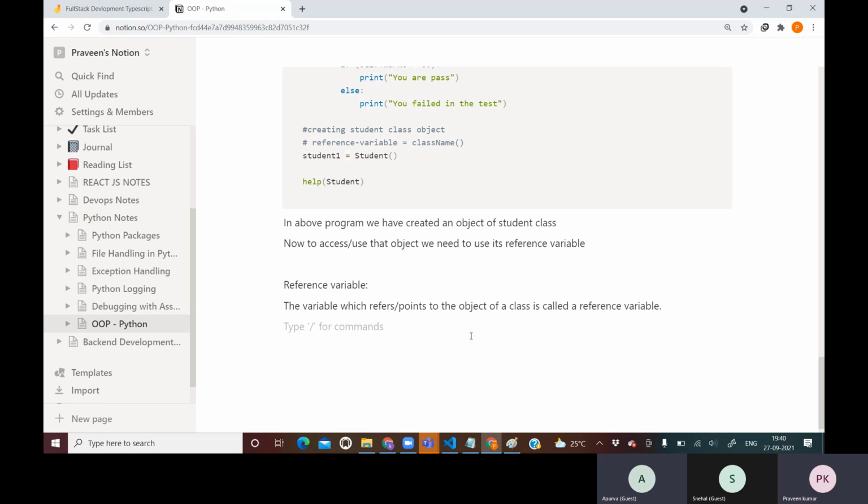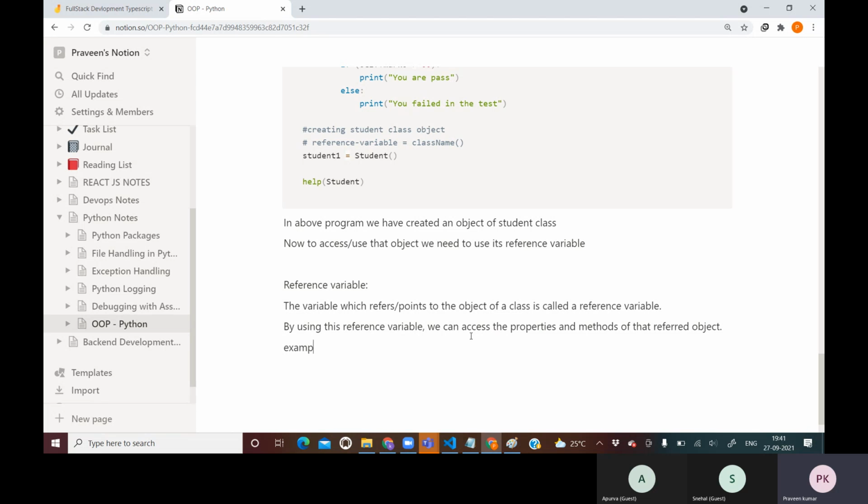Yes, sir. So now what can we do by using a reference variable? By using this reference variable, we can access the properties and methods of that referred object, the object to which that variable is referring.